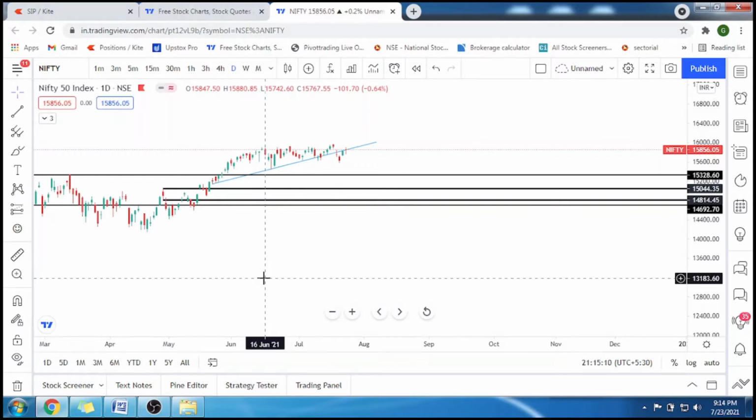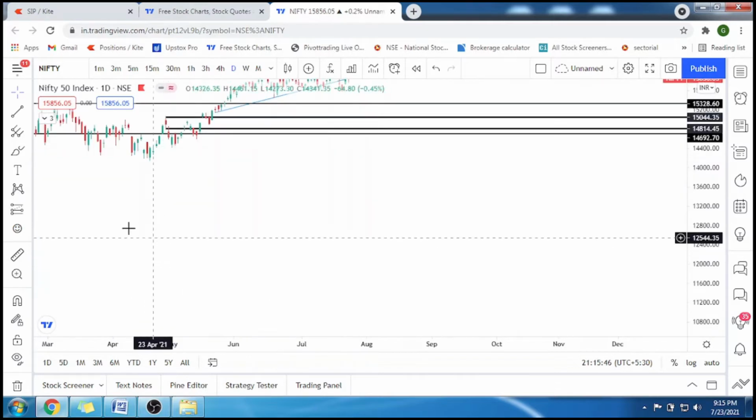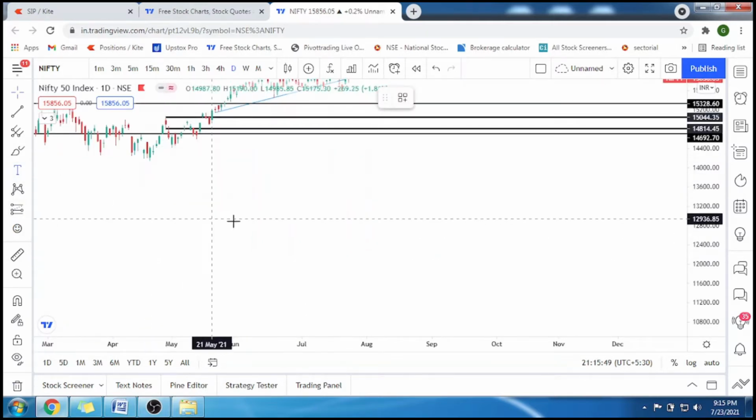So what is stock market? Stock market is nothing but a place or a platform where you can trade or exchange a public company's share. It is that simple. BSE, the Bombay Stock Exchange, and NSE, the National Stock Exchange, is where the trading takes place. Now with the vast development of technology, you can do trading in mobile or computer. But to trade in stock market, you should open a demat account with a broker. So let me show you in the screen, which gives you a clear picture of what I'm trying to say.